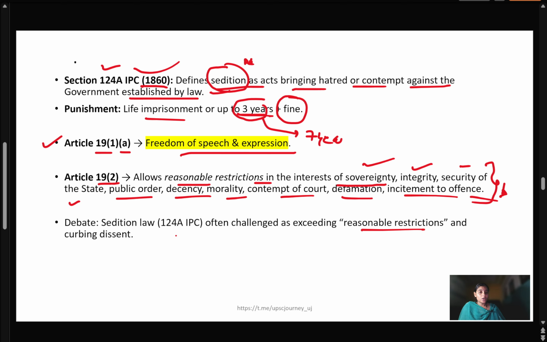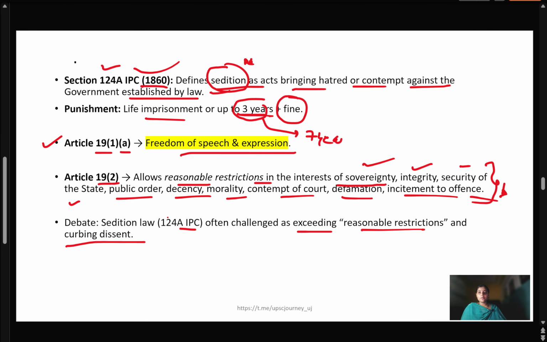Sedition law 124A IPC is often challenged as exceeding reasonable restriction and curbing dissent, because if the government applies Section 124A, it directly curbs the freedom of speech and expression.